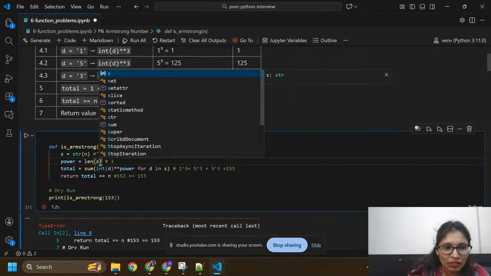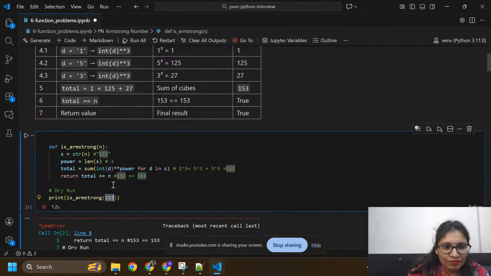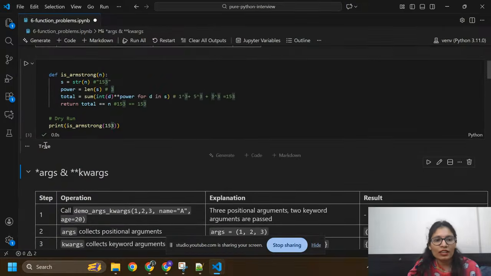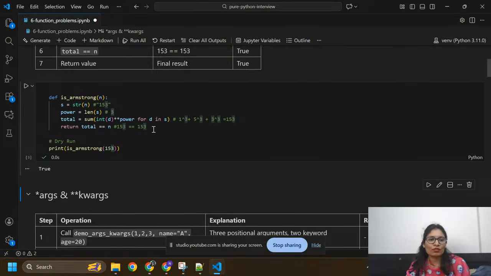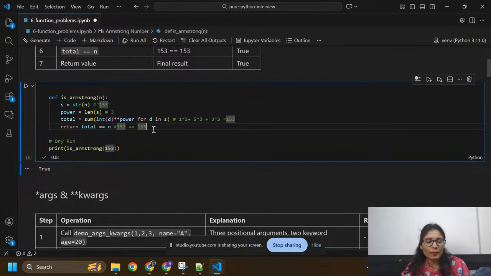So length of s, because this is the string, the length of s after converting it into a string. We need to pass s here, not n, because n is an integer. N equals 153; after converting into a string, it will give you the length. Here I got True, so this 153 is Armstrong.